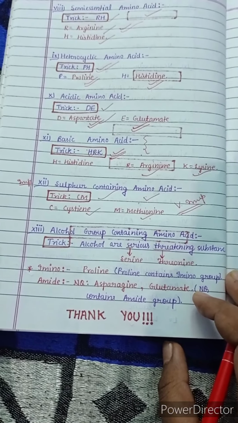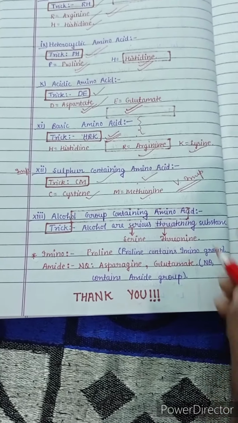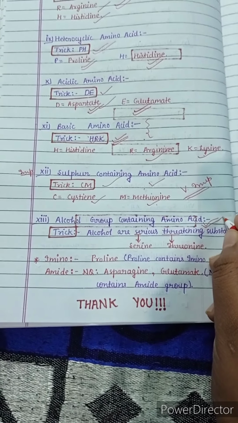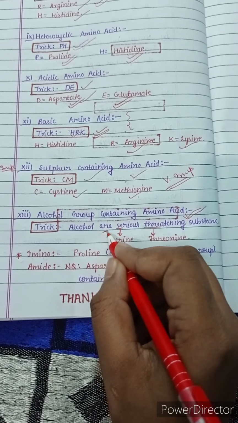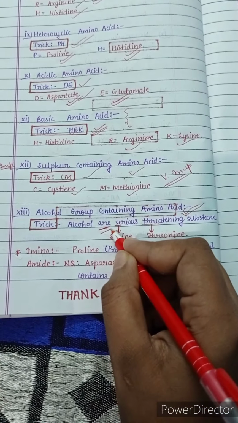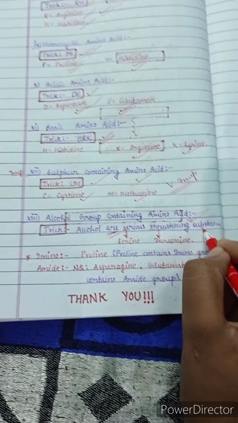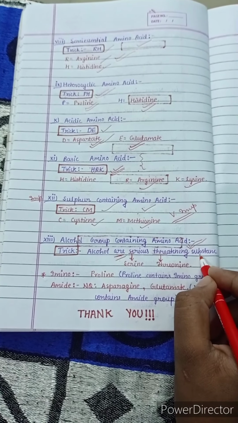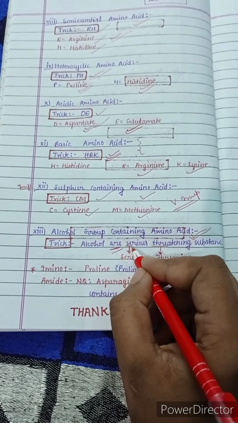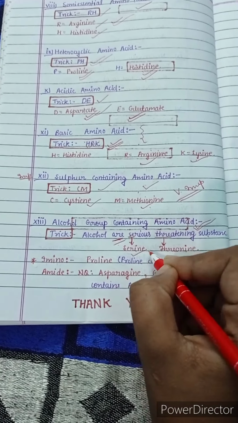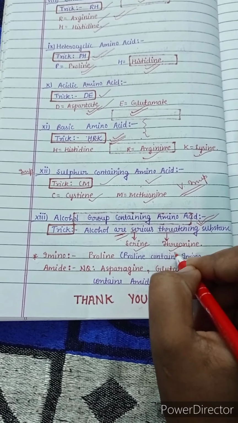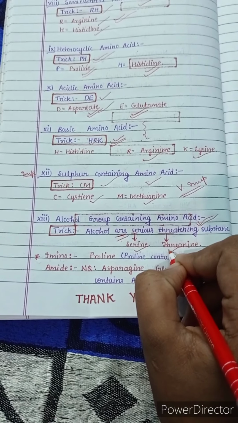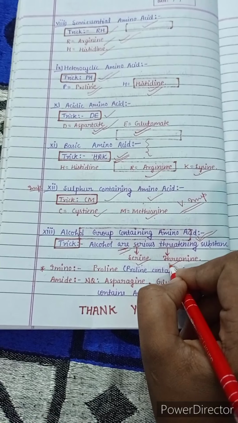After that we will see the last category of amino acids, which contain the alcohol group. The trick to remember this is that we can say alcohol is a serious threatening substance. As we all know, alcohol is a serious threatening substance, so we can remember the amino acids through this. So the alcohol containing amino acids are serine and threonine. Serious gives serine, and threatening gives threonine. So serine and threonine are the two amino acids which contain the alcohol group.